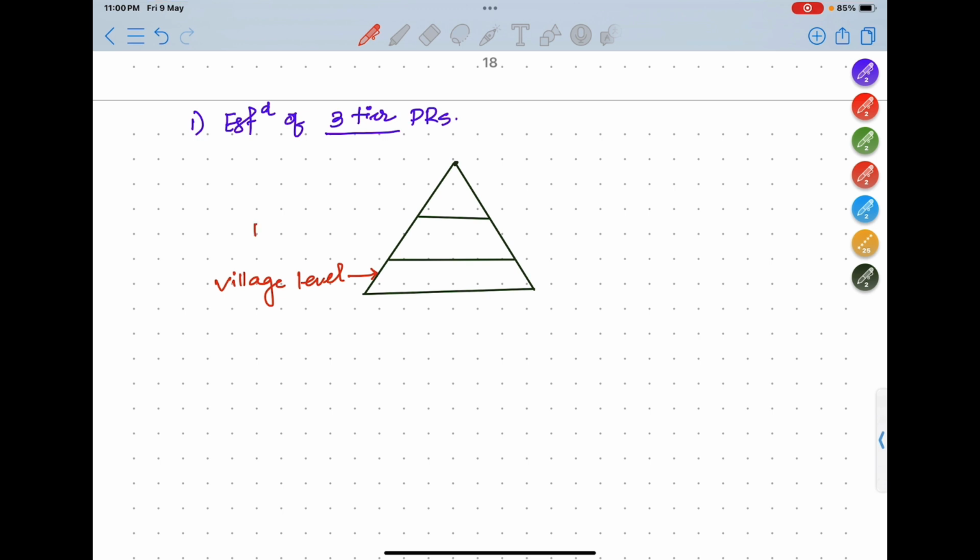Next is the block level, this is the block level, and next is the district level, this one. Now the village level is called the gram panchayat.